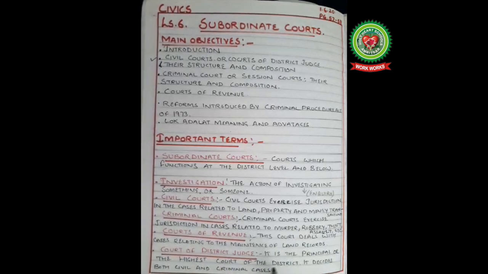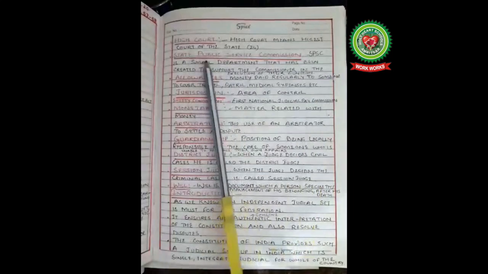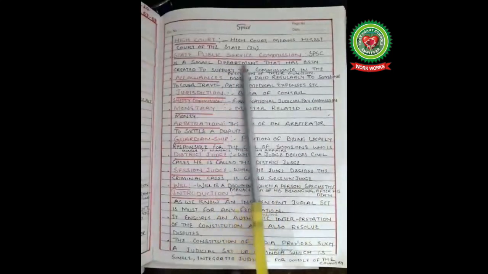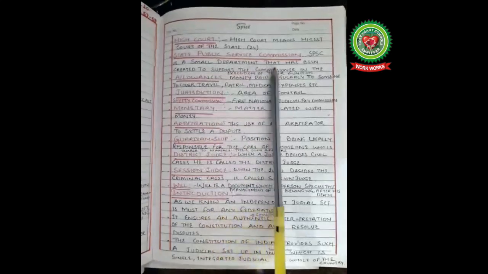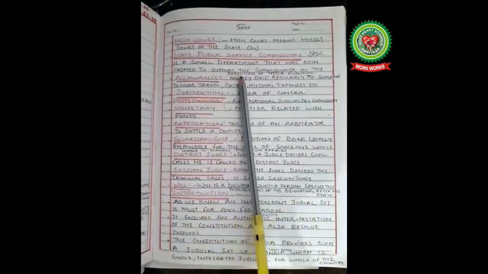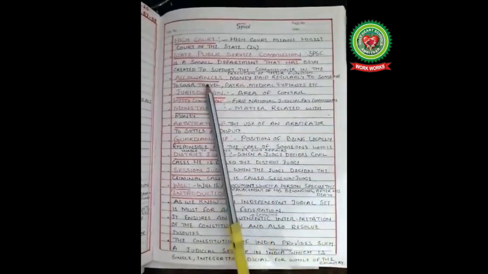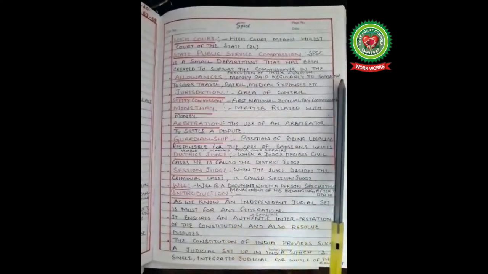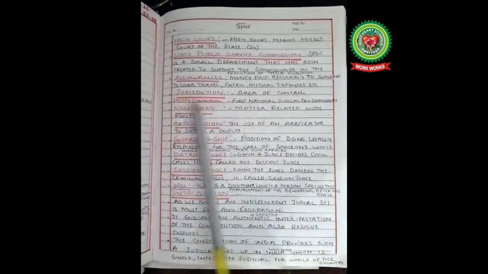Court of District Judge, it is the principal or the highest court of the district. It decides both civil and criminal cases. High Court means the highest court of the state. State Public Service Commission is a small department that has been created to support the commissioners in the execution of their functions. Allowance, money paid regularly to someone to cover travel, petrol, medical expenses, etc.